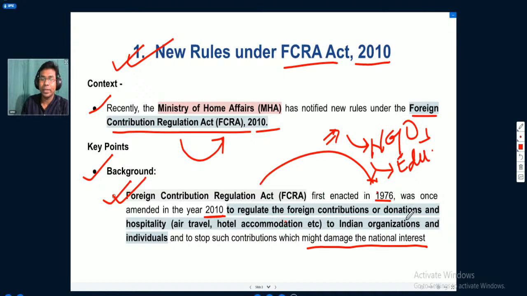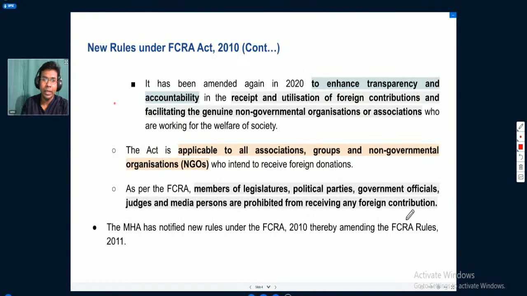Why? So that they could regulate the foreign contributions and donations. Okay, foreign contributions or donations and hospitality in air travel, hotel accommodation, etc. So we will see some more important details related to this. It was recently amended again in the year 2020 to enhance transparency and accountability in the receipt and utilization of the foreign contribution, and to facilitate the genuine non-governmental organizations or associations who are working for the welfare of the society.